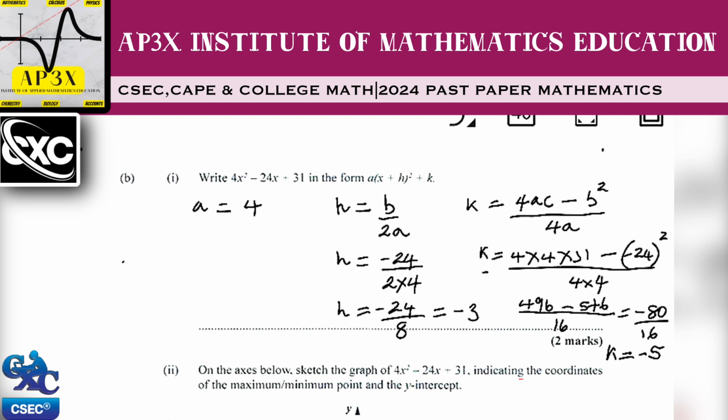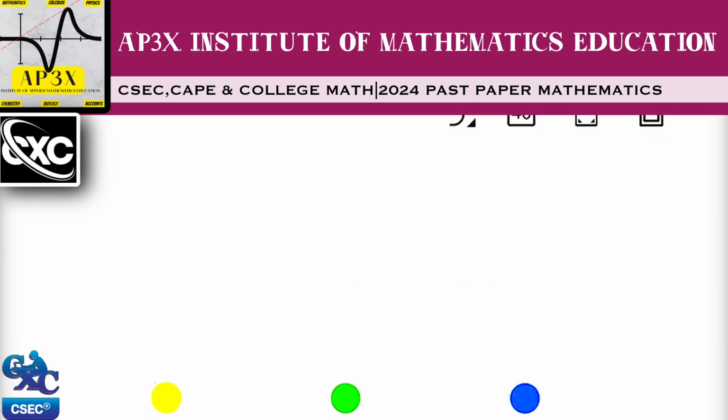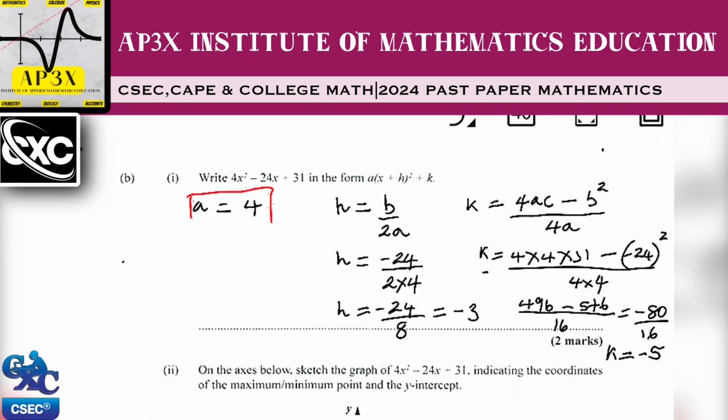So now we can just highlight our answers. A is in fact 4. H works out to be minus 3. And K works out to be negative 5.